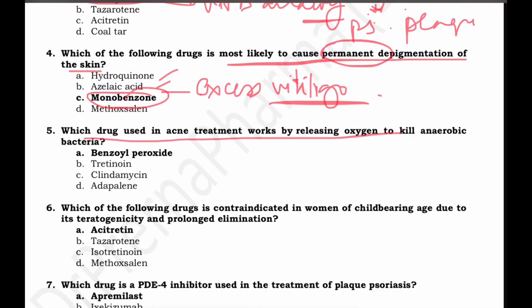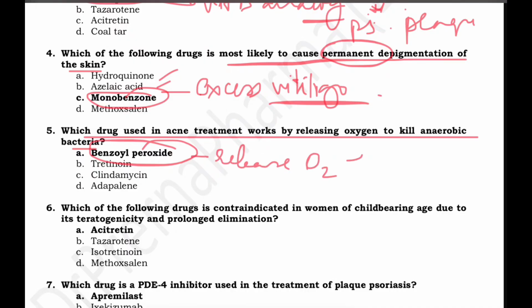Which drug is used in acne treatment, works by releasing oxygen to kill anaerobic bacteria? In acne treatment, the drug which we use is benzoyl peroxide. It releases oxygen upon application, and this kills the anaerobic bacteria such as Propionibacterium acnes, and it also has keratolytic and comedolytic properties, so clears the blocked follicles.